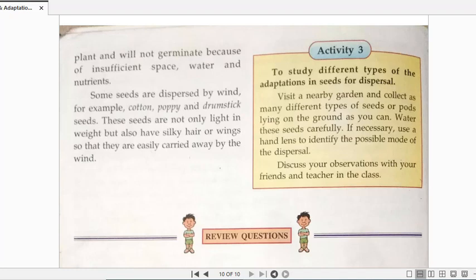Okay, with this we end the chapter. I'll be sending you the assignment work of this chapter after a day. Okay, so by that time you just understand, go through the chapter, understand it, listen to it again so that you become clear with each and every topic of this chapter. Okay, thank you.